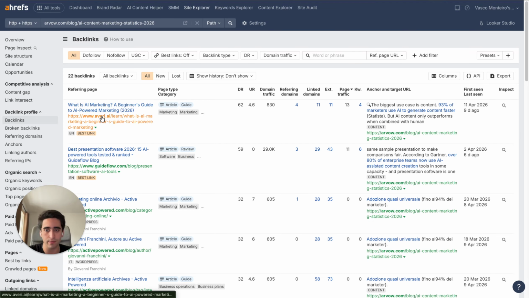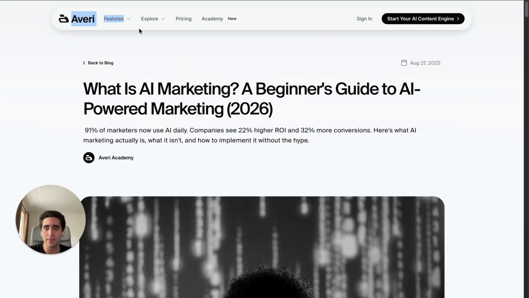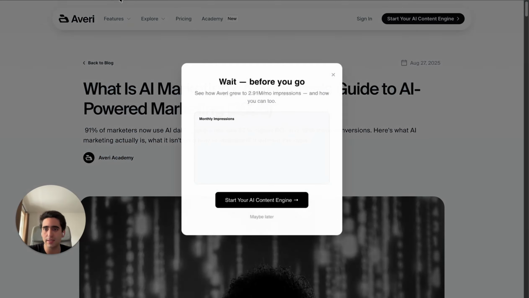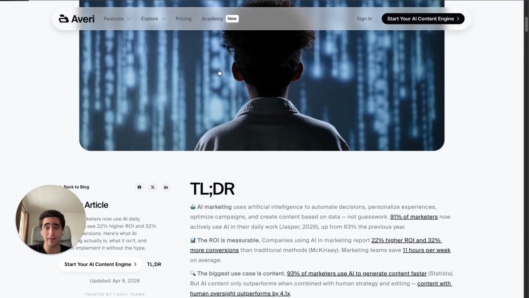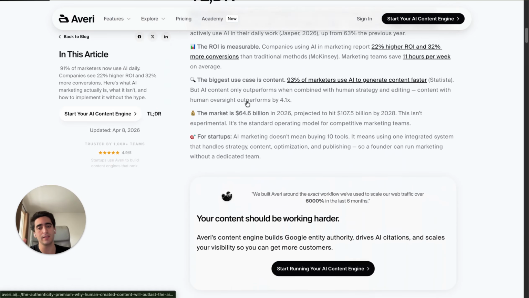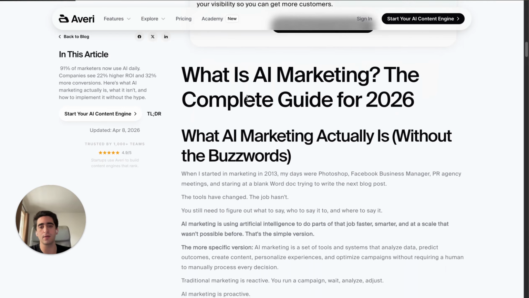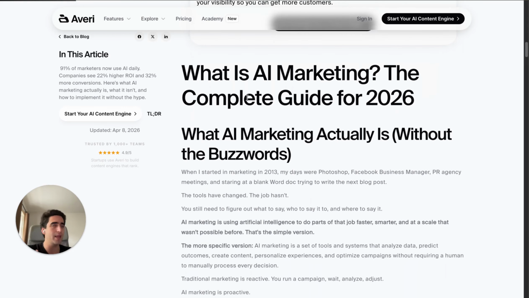Let me open this one, for example, right here. It's from this random website. This sounds like a SaaS business, and I have nothing to do with it. It's just a random website that inserted a backlink to our website. And why? Because nowadays content and blog articles, most of them are automated, and a good automatic article includes external links. Even if you use Arvow yourself, you know that when you're configuring an article, it will include automatic external links. It's just how we work.